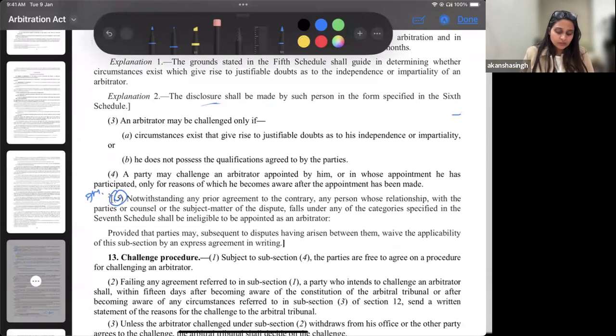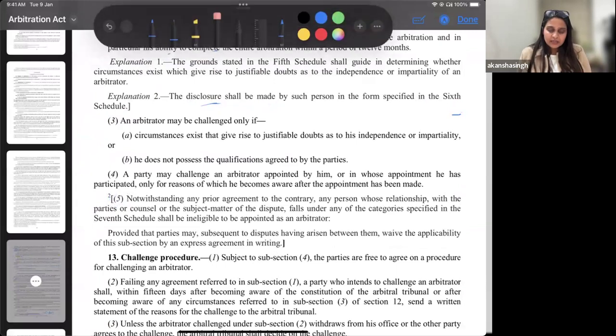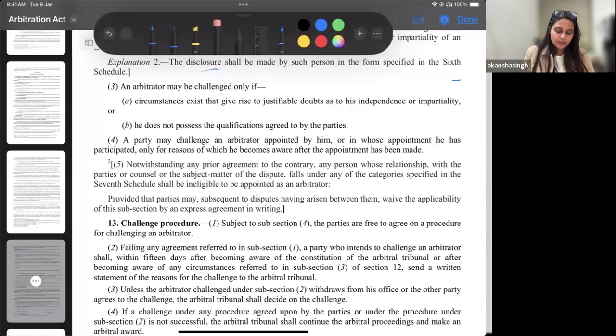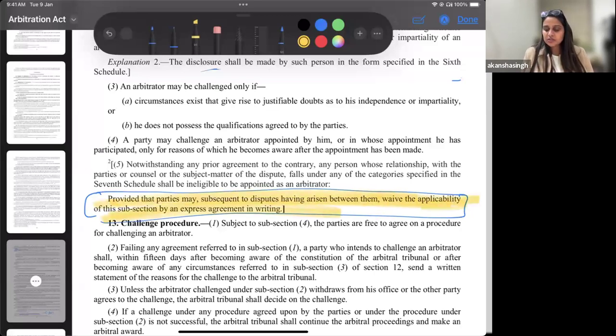Now we come to the sixth schedule. Notwithstanding, this is a little tricky, and you have to be with me to understand this first part. Then we will come and talk about the proviso. So the first part, this is the proviso, I am highlighting that this is different, and we will read the importance of this, because this is also going to be an answer in your exam, that how fifth and seventh are different.